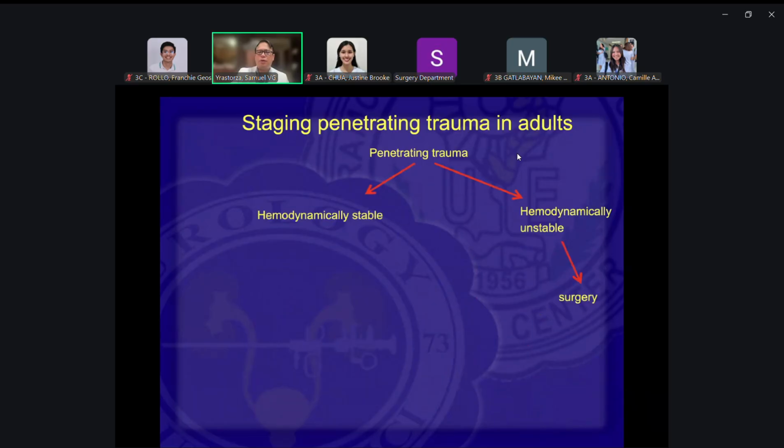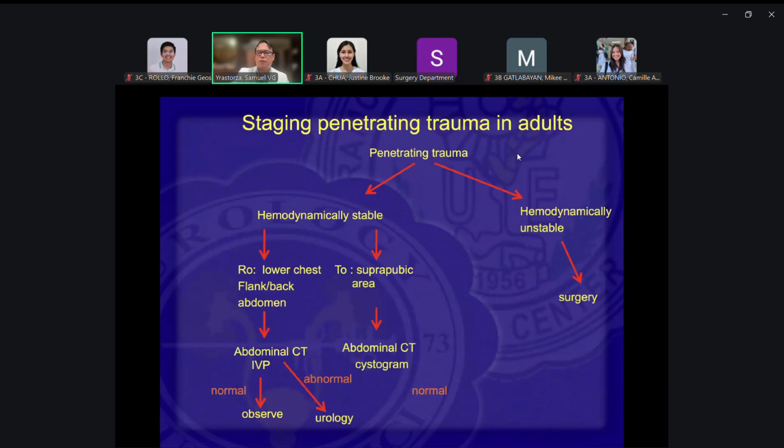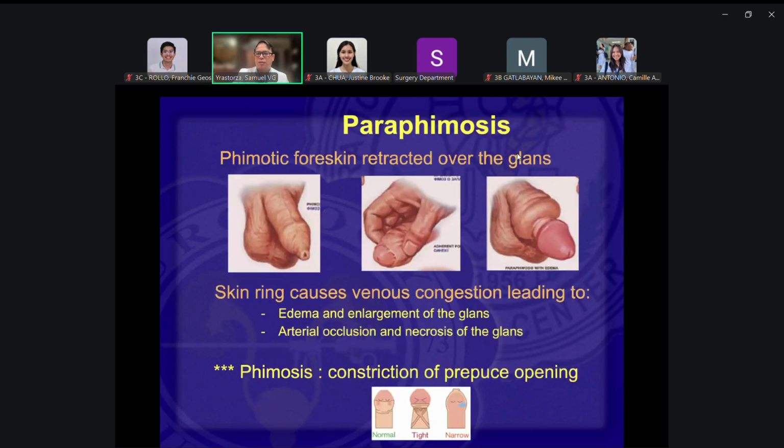So the same with penetrating traumas. For penetrating traumas, you need to determine the trajectory of the penetration. If there is entry or exit in the flank area, or entry and exit at the pelvic area, you think about possible urinary tract system injury. And you do the test accordingly.